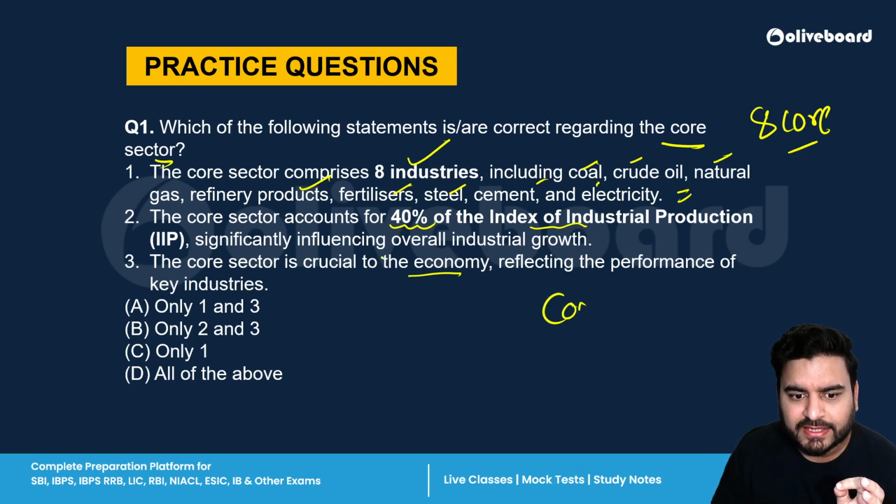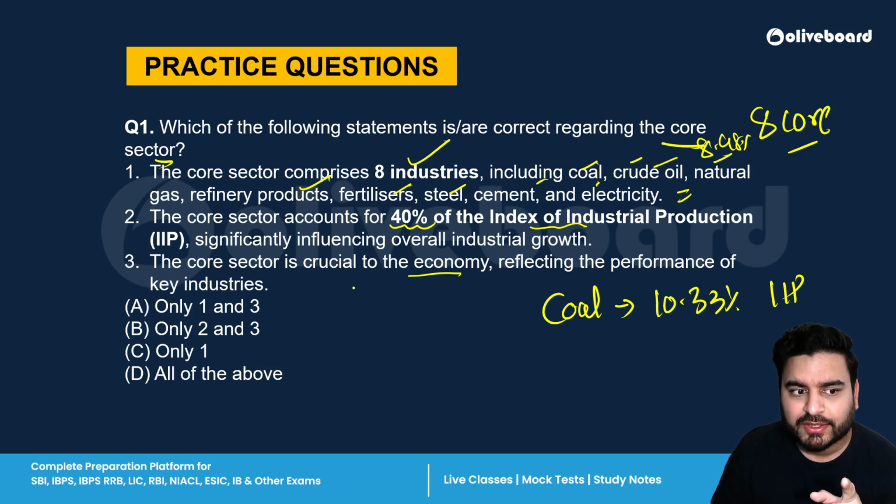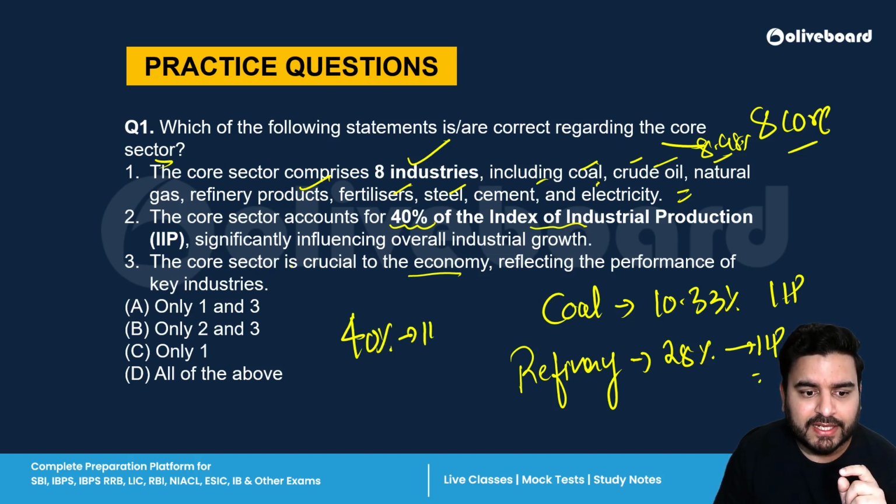For example, the coal industry gives 10.33% to IIP. Similarly, crude oil is around 8.98%. The highest weightage of all these 8 industries to the Index of Industrial Production is of the refinery products. It gives around 28% to the IIP. So this is about the 8 core sectors of the Indian economy. Together all these 8 sectors comprise 40% of IIP.